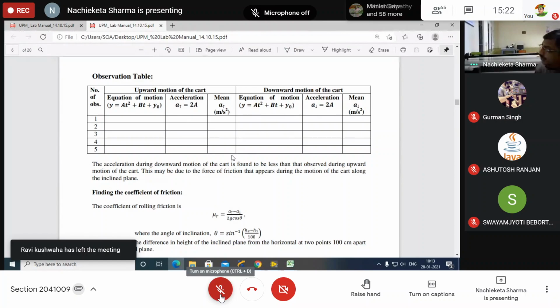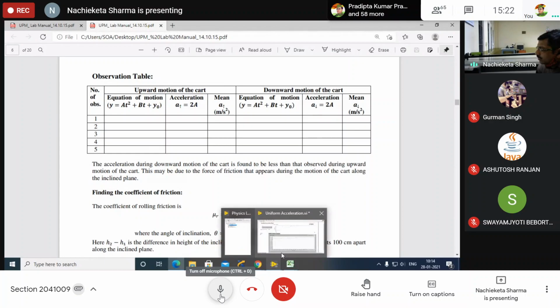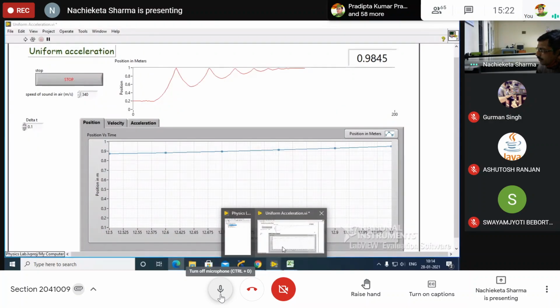See that here in this tabulation you can see there are 5 observations written, is it not? Yes, but till now you have taken 2 observations, so we have to take another 2. Are you clear? No, not 3. You have to take 4 observations, and you also calculate it. Have you calculated? Are you clear?